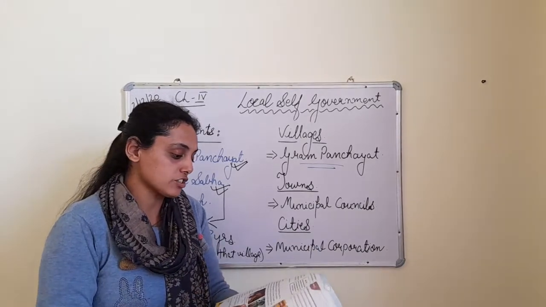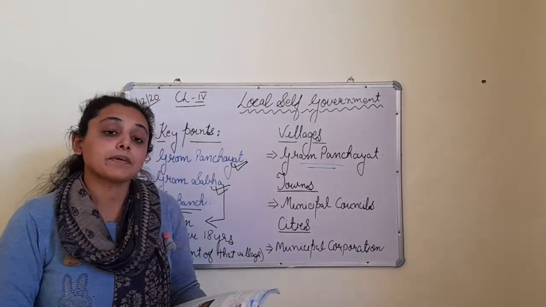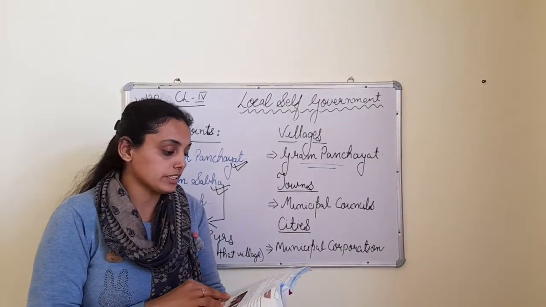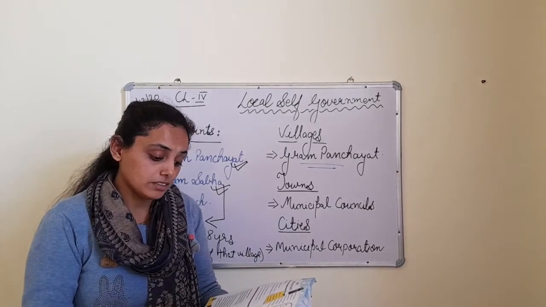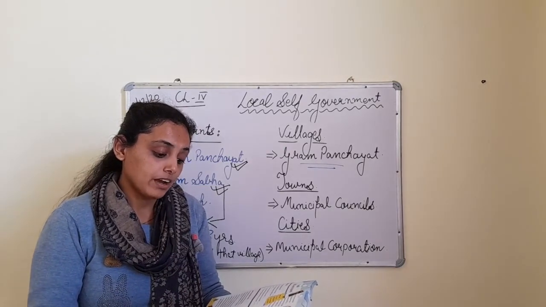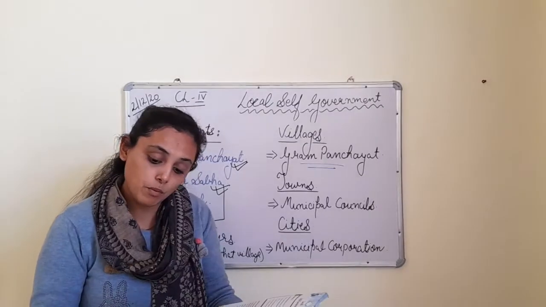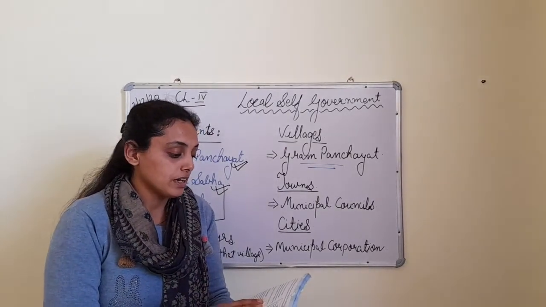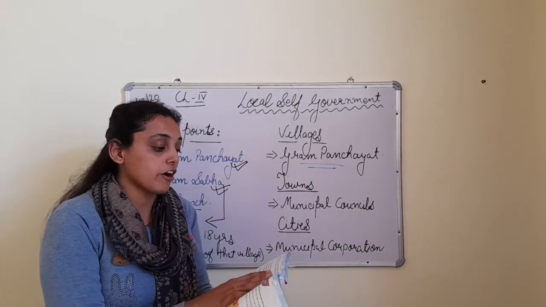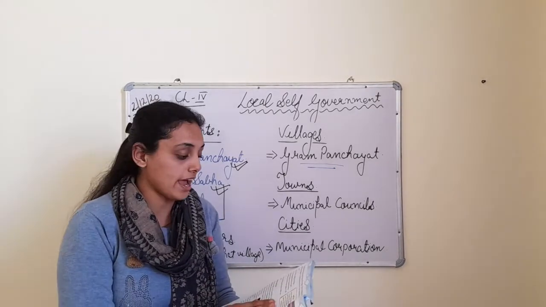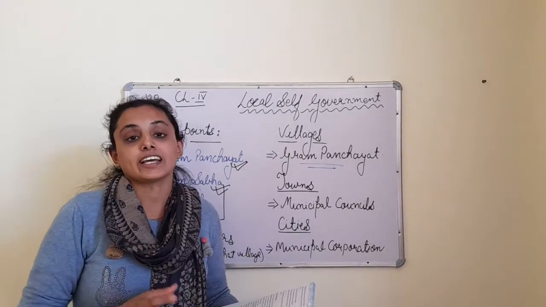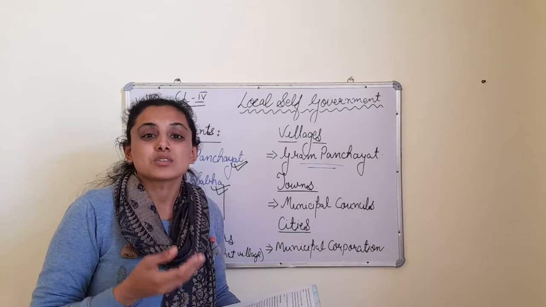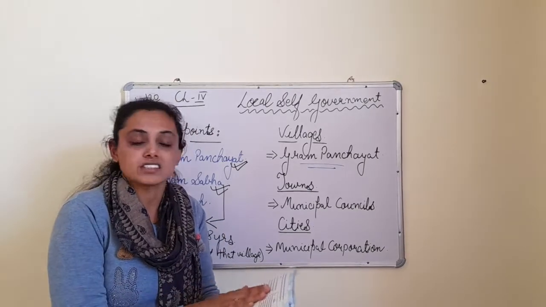In our next class, children, we will do about municipal corporation. Okay? Till then, what you can do, children, go through the topic Gram Panchayat, how it works in villages, page number 129 and page number 130. And learn these points, the functions performed by the Gram Panchayat in our village, how they take care of the cleanliness, the digging of wells, medical amenities, schools, educations. This everything is written here.